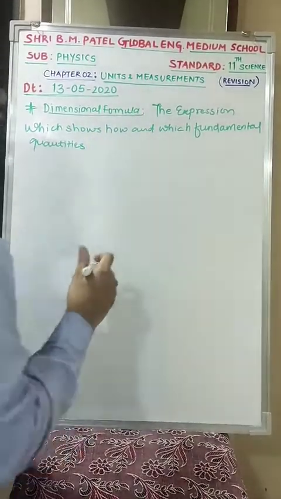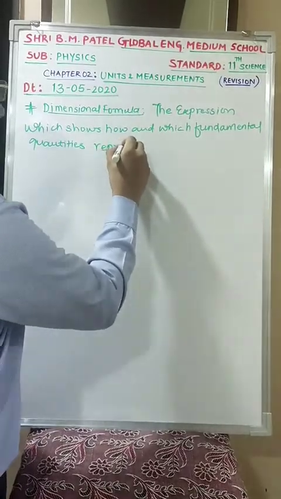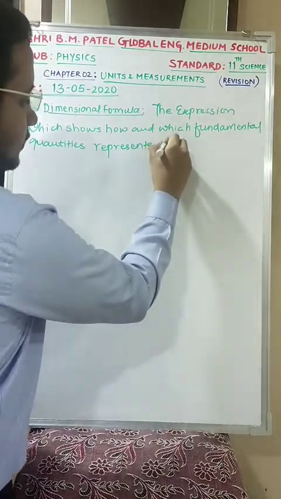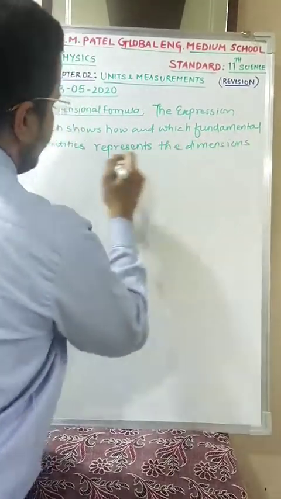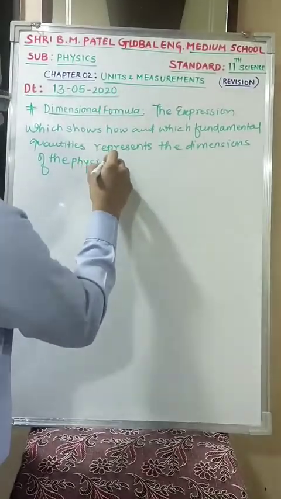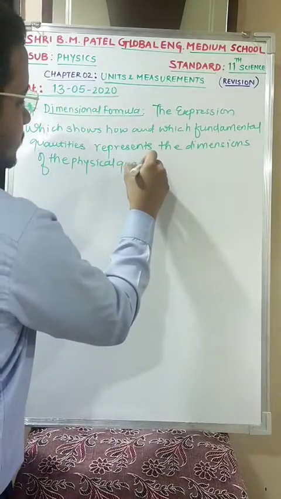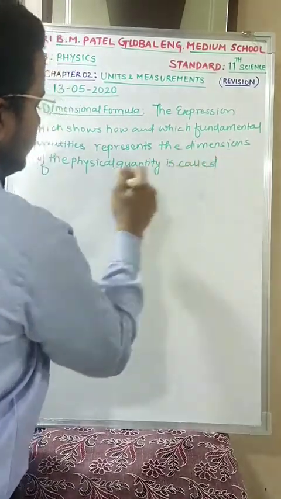The expression which shows how and which of the fundamental quantities represents the dimensions of the physical quantity is called the dimensional formula of the physical quantity.